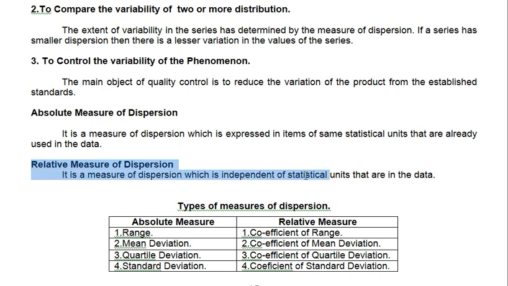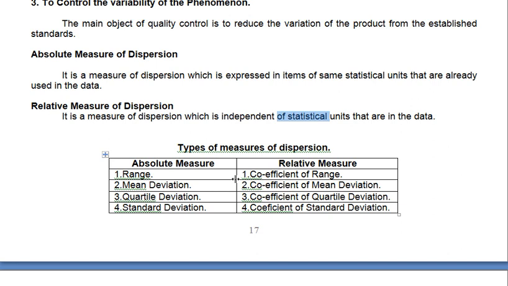Relative measure of dispersion is independent of the statistical unit. It is not expressed in the units of the data, but computed separately. That is the relative measure. So what are the absolute and relative measures of dispersion?